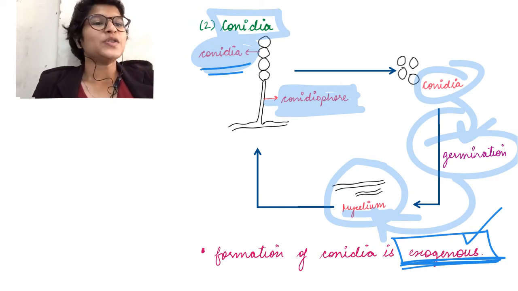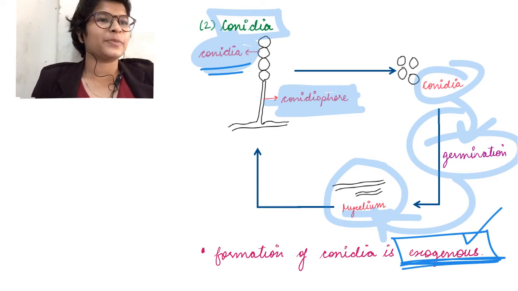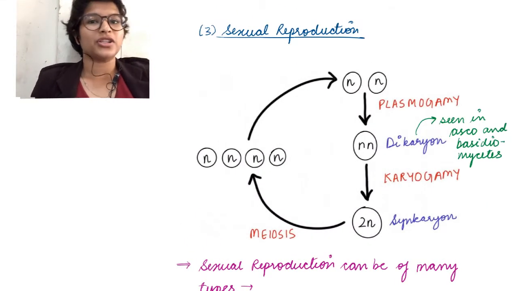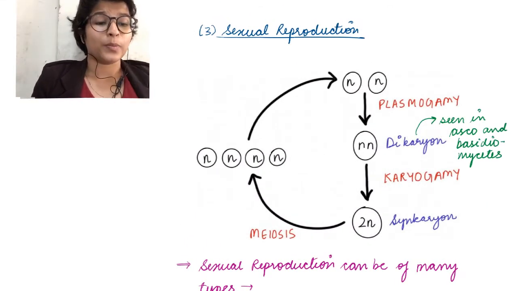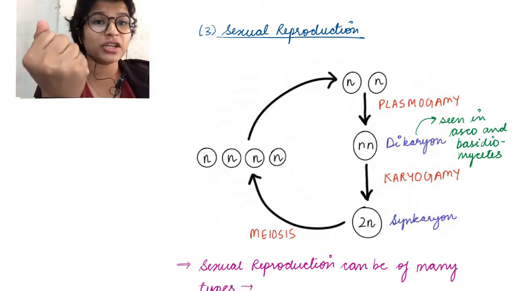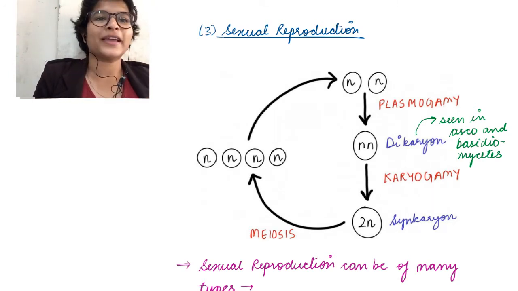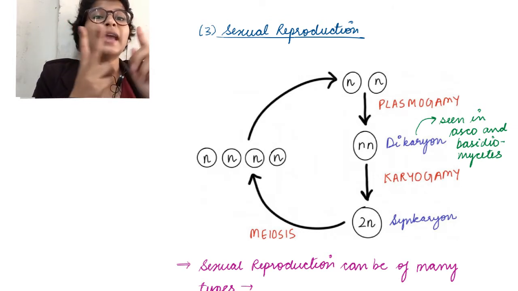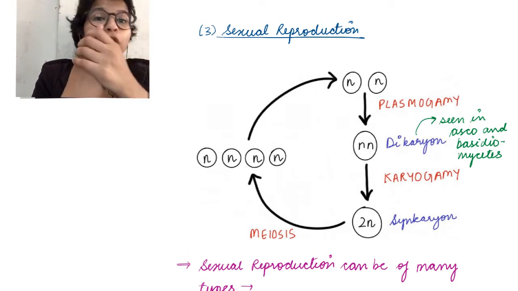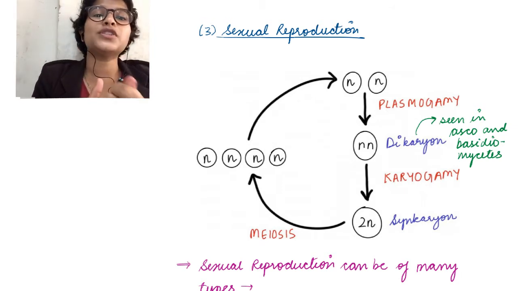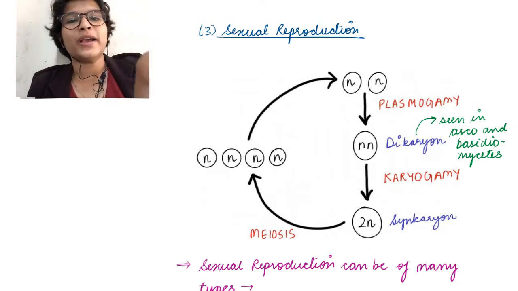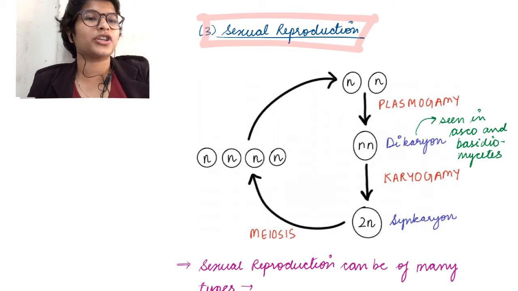Okay? So going on to the next page, that is sexual reproduction. So what have we seen up till now? We've learnt about vegetative reproduction, that is they could either have fission, they could have fragmentation or they could have budding. Okay. Then we saw asexual spores like zoospores, aplanospores, which are both types of sporangiospores, and finally we saw about conidia. So now we come to sexual reproduction in fungi.